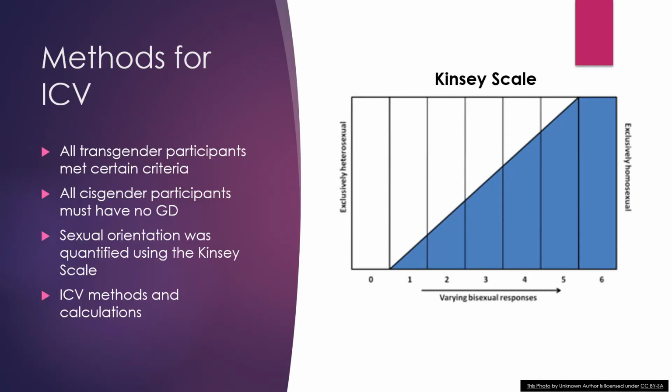As for methodology, it is important to firstly note the subjects being tested. The transgender subjects were required to not have undergone any hormone treatment, have any previous chromosomal disorders, or have any mental disorders. Cisgender people had to have no gender dysphoria whatsoever and have no mental disorders as well. To determine sexual orientation, the participants were asked to rank themselves on the Kinsey scale, which I will go more in depth about in the next slide.